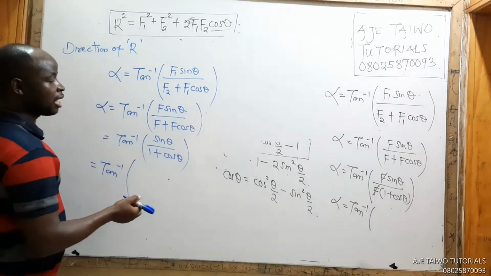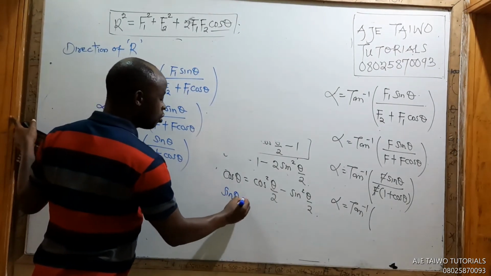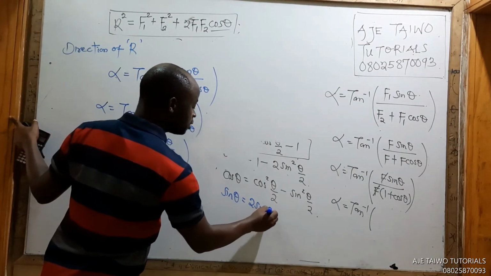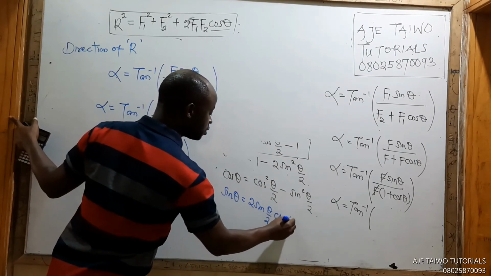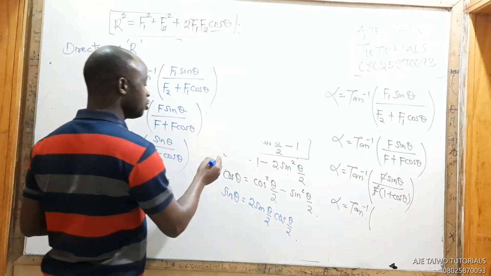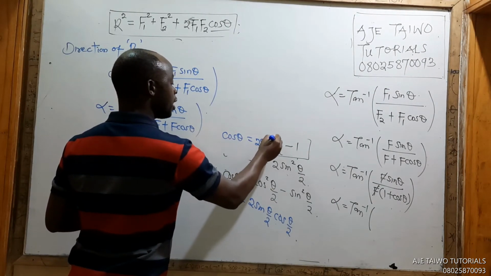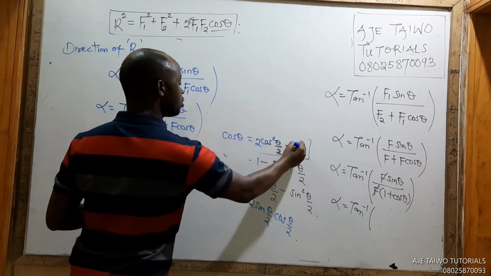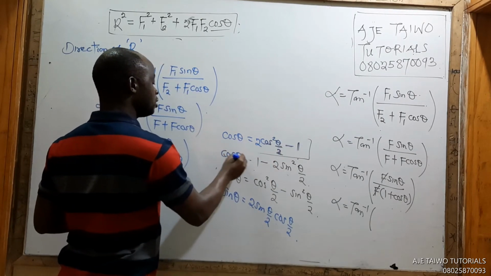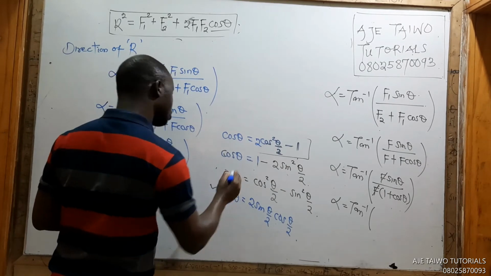What is sine theta? As much as cos is all this, sine theta is also 2 sine theta over 2 cos theta over 2. Just take note in trig. Cos theta is 2 cos squared theta over 2 minus 1. Cos theta is also 1 minus this. It's also this. Sin theta similarly is also this.